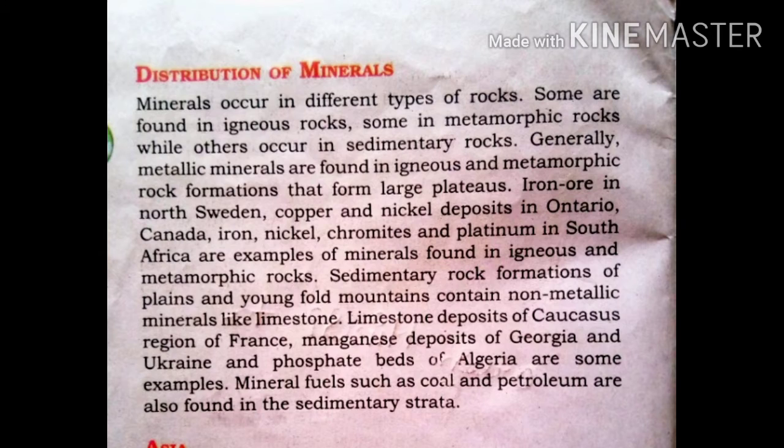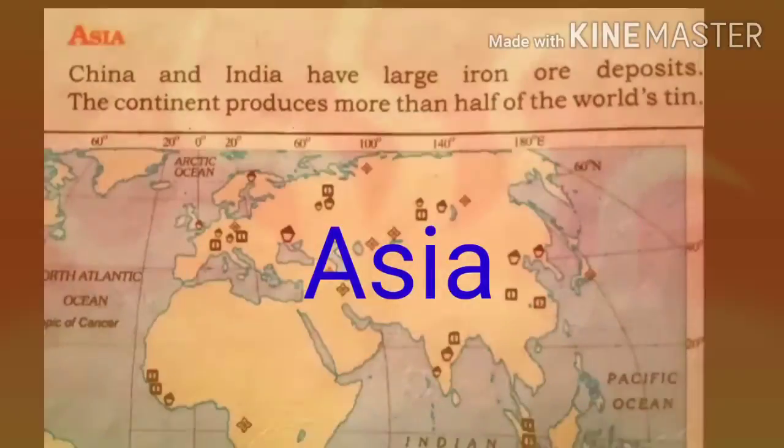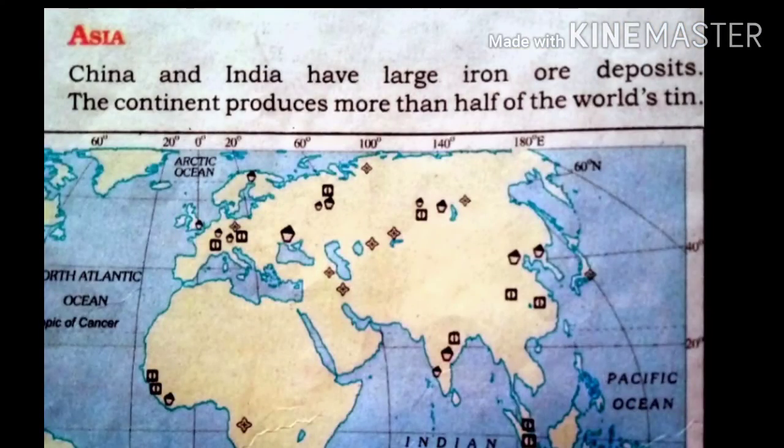India and China also have large deposits of iron ore. Brazil is the largest producer of high-grade iron ore in the world. Asia. In Asia, large iron ore deposits occur mainly in China, India, and Siberia. Asia also has deposits of manganese, bauxite, nickel, gold, lead, zinc, and copper.